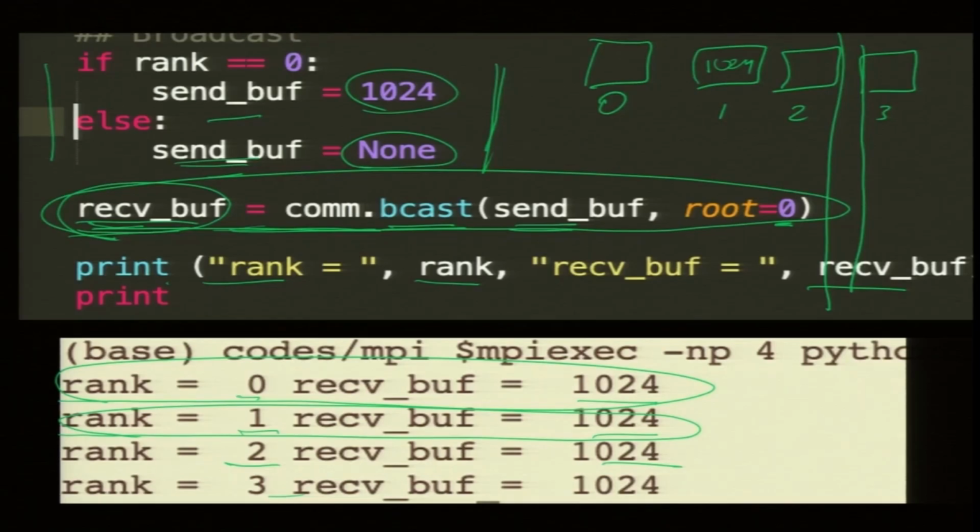Print is separate. Print is just the usual print, and receive buff is an integer variable, so print that. Each process has only one number. There is no loop, because on my laptop all the 4 processes are running simultaneously.